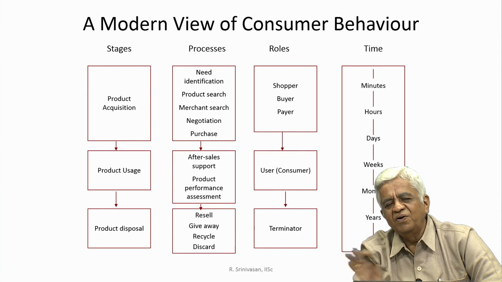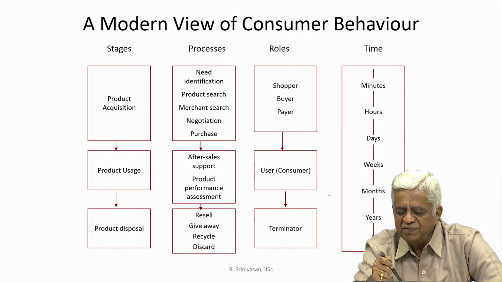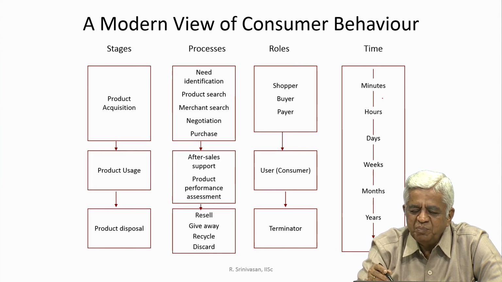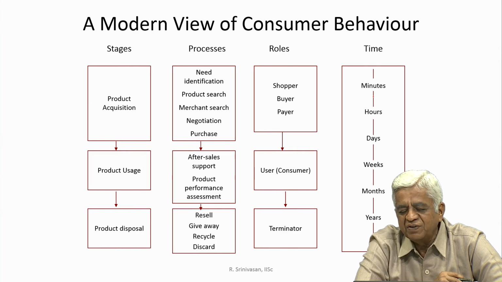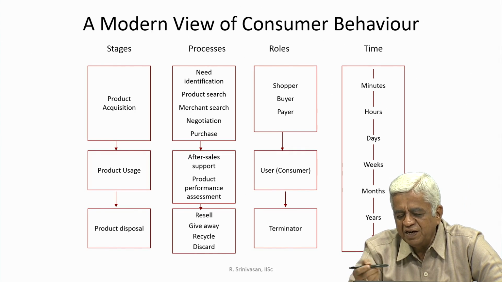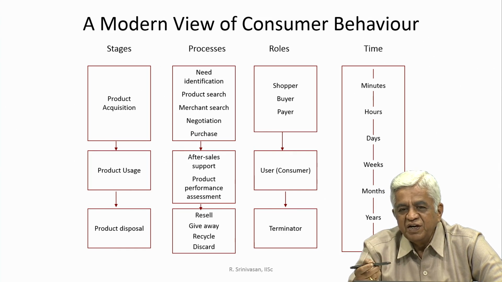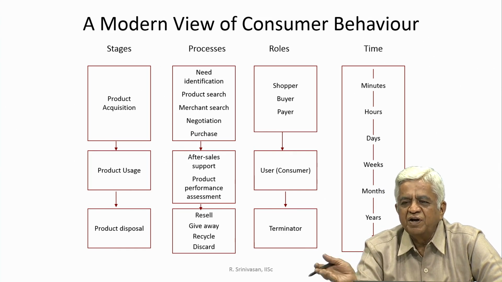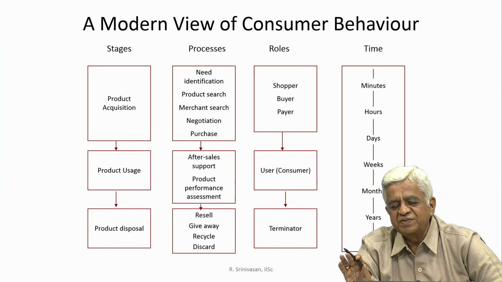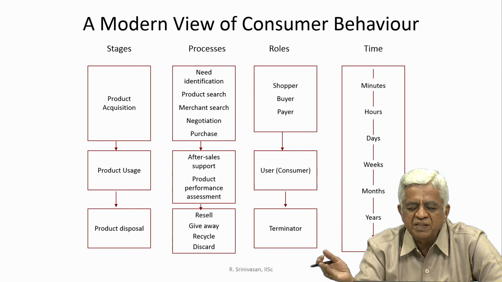He has no link with your product altogether. All this takes place in a time frame. This time frame can be minutes with respect to the candy we saw, or it can be hours with respect to some other eating item, or days or weeks, months or years, depending on the type of the product which catches his interest and in which his intention is to buy that product.